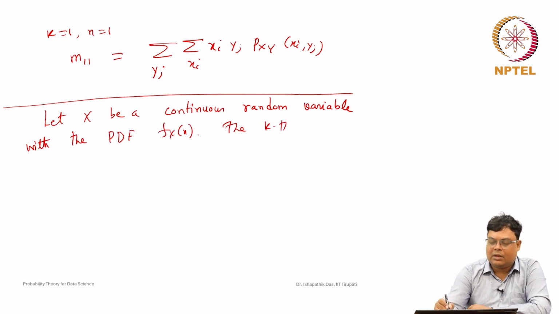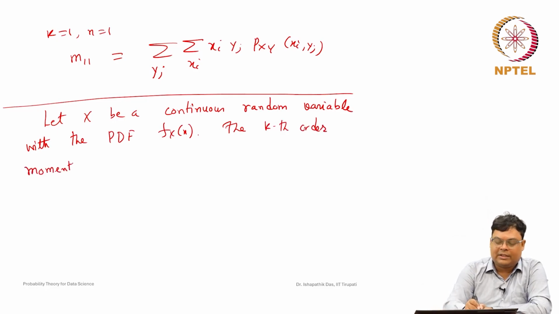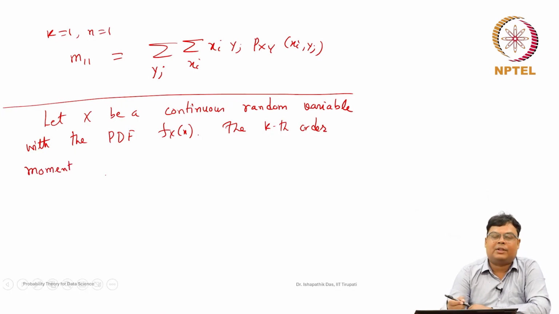Suppose the kth order moment, we already discussed in detail that there are raw moments, central moments, and moments around a point. But here we are considering only the raw moment, for simplicity.